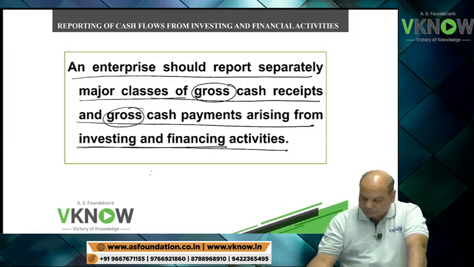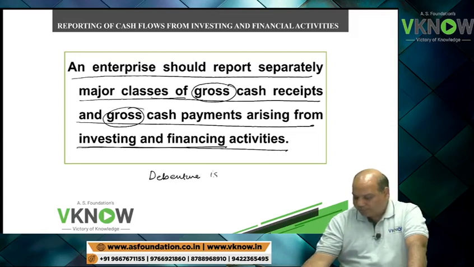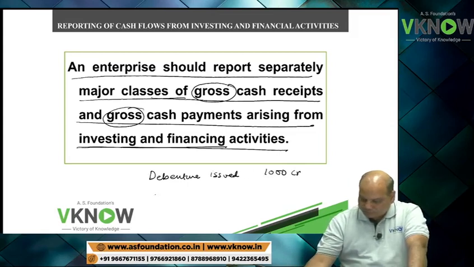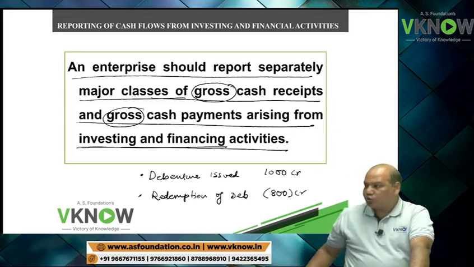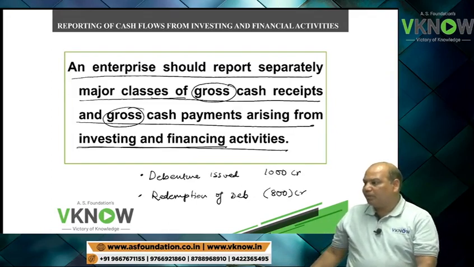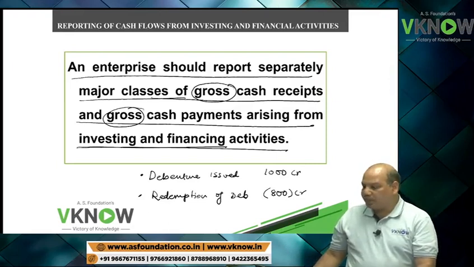Example: debenture issued 1000 crore, redemption of debenture 800 crore. Preferably you should show separately.